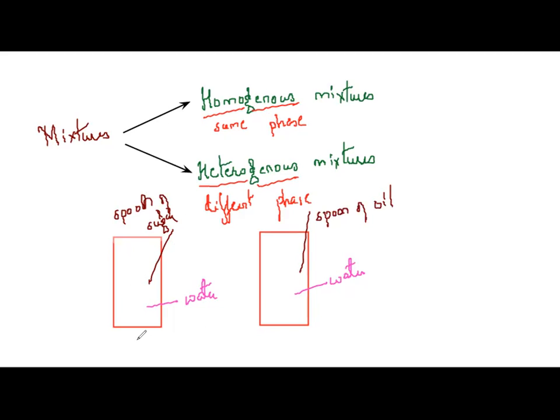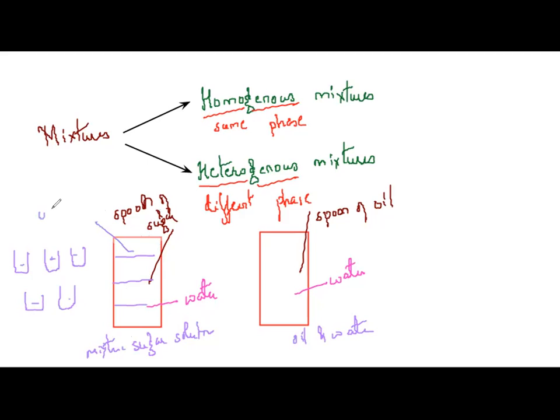Now this glass of water becomes a sugar solution, and this becomes oil and water, a mixture of oil and water. This is a mixture of sugar and water, correct? Divide this into five equal parts, or any number of equal parts. Now, when you divide it into equal parts, will all the glasses taste the same or not? Of course, they will taste the same. Why? Because on stirring, the spoon of sugar gets uniformly distributed over the entire glass of water.